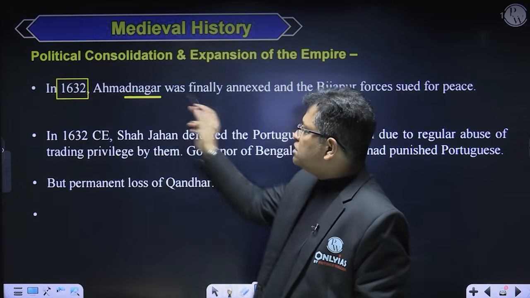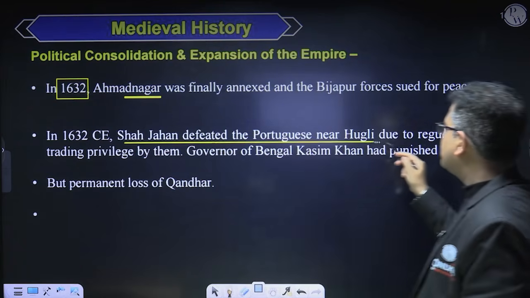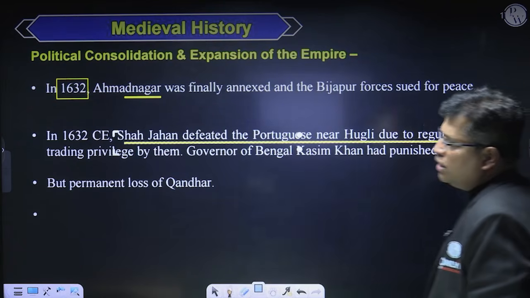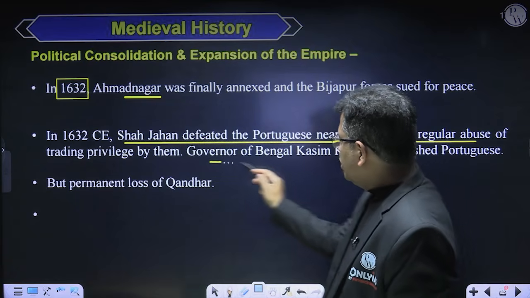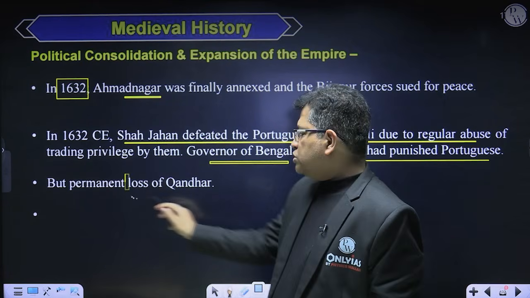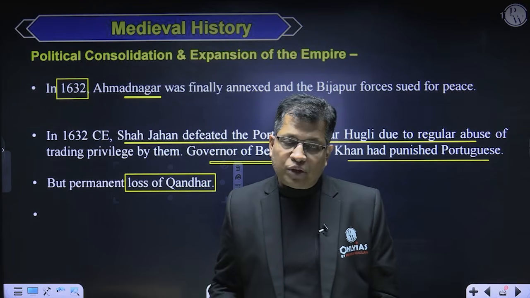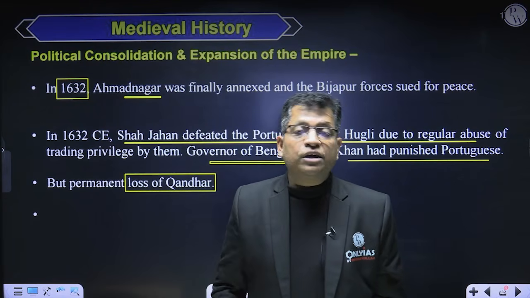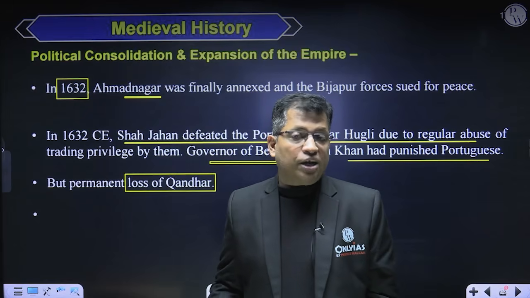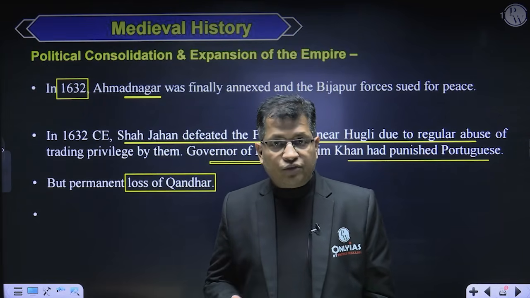So he annexed Ahmednagar, and in 1632, Shah Jahan defeated the Portuguese near Hooghly due to their regular abuse of trading privileges. The Governor of Bengal, Qasim Khan, pursued the Portuguese, but there was a permanent loss of Kandahar. So now you can understand this was the decline of the Mughal Empire, right? At one point, he is annexing new states like Ahmednagar in 1632, but he lost Kandahar in the northwest of India.